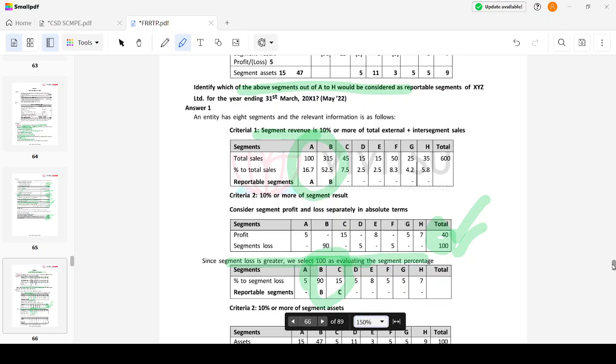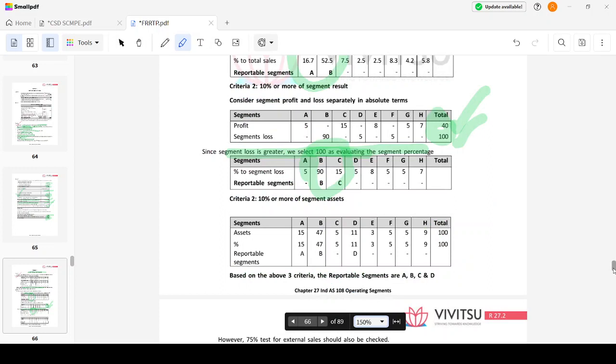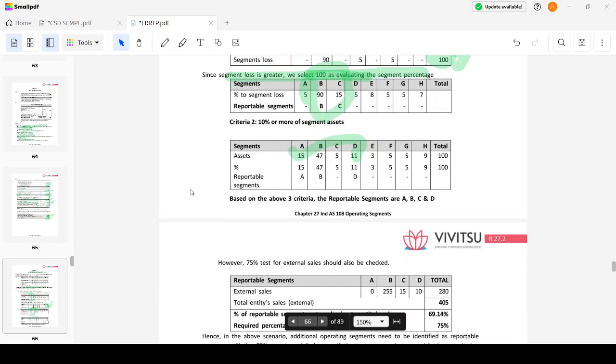And then the criteria of 10% or more of the segment assets. Reportable segments would be those with 10% or more. A, B, and D would be the reportable segments. So for now, we have A, B, C, D as reportable segments.